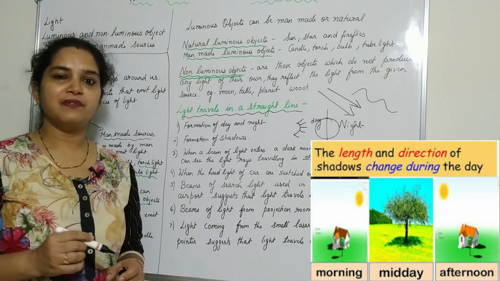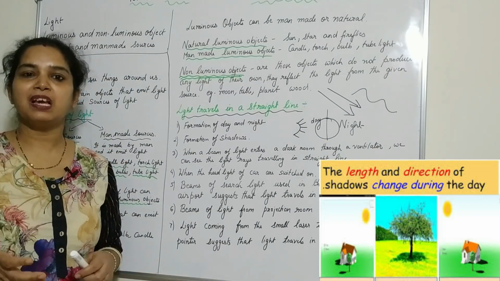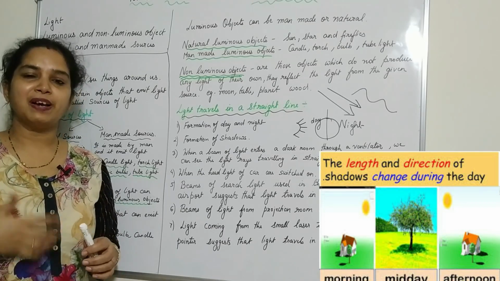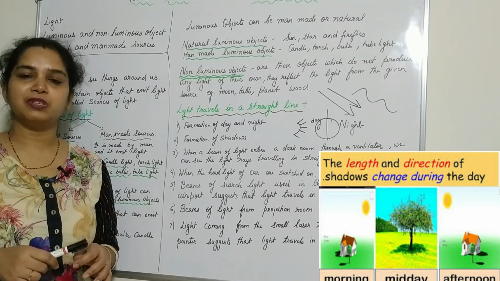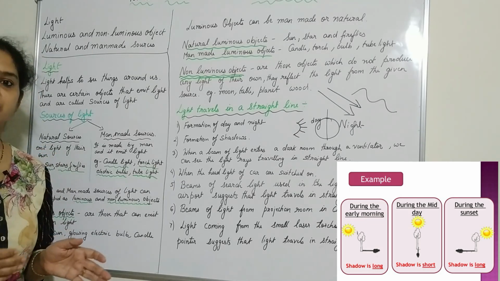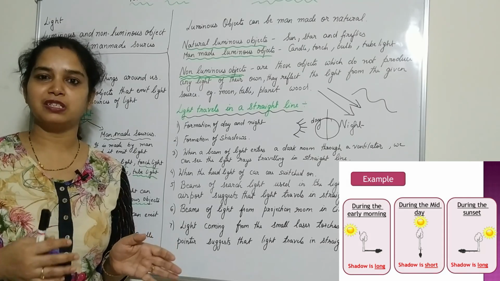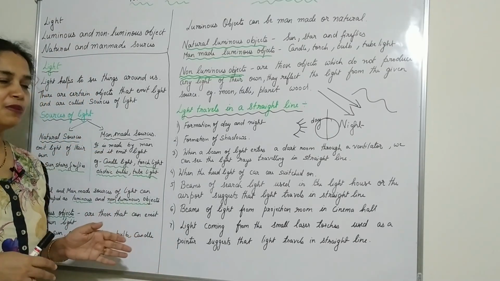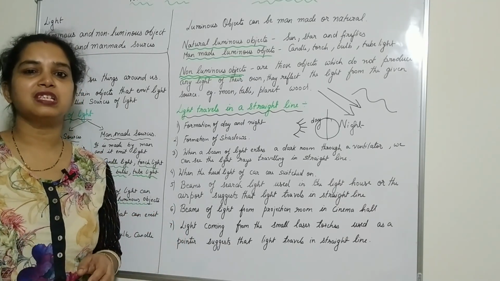Formation of shadow. When you play outside during the daytime, you can see your own shadow. Why? This is because light travels in a straight line. During the morning or in the late afternoon, your shadow is a little longer. Yes, you can see the shadow is a little longer as compared to the noon time. So this is all because light travels in a straight line, so you can see your shadow.